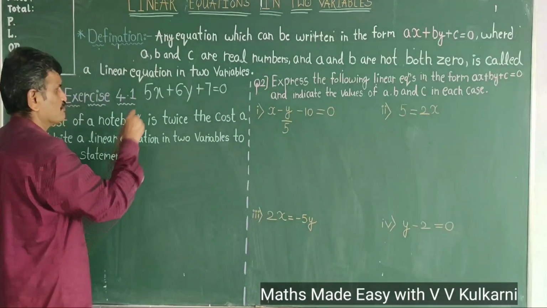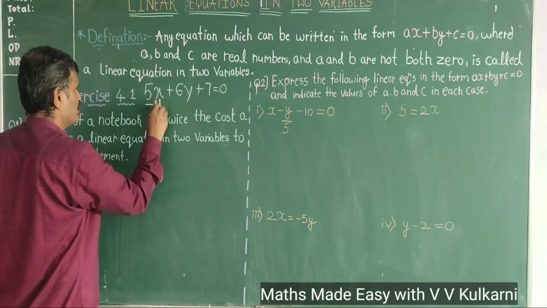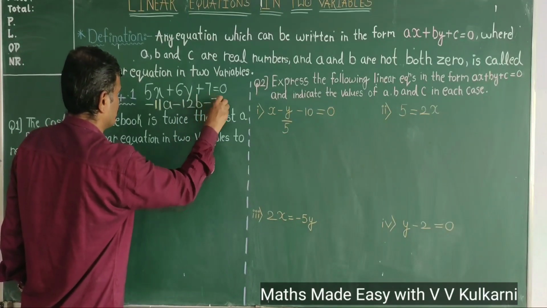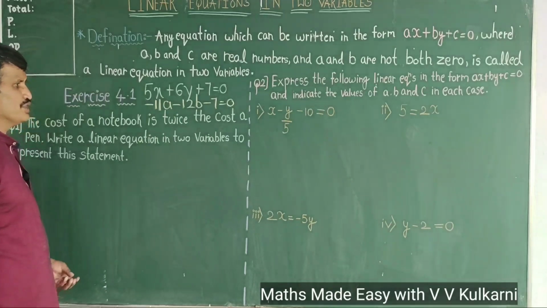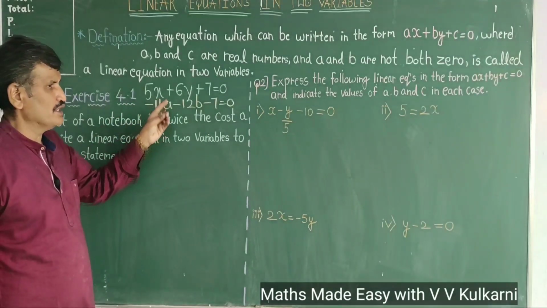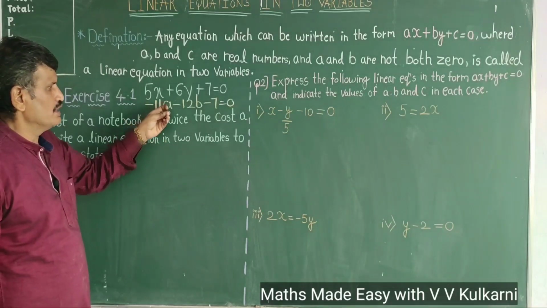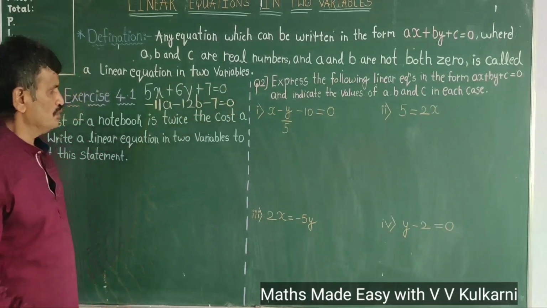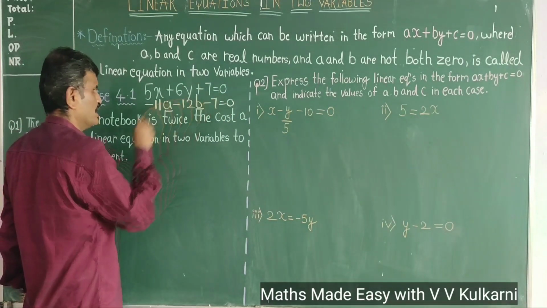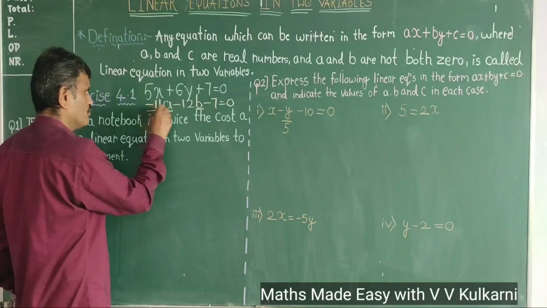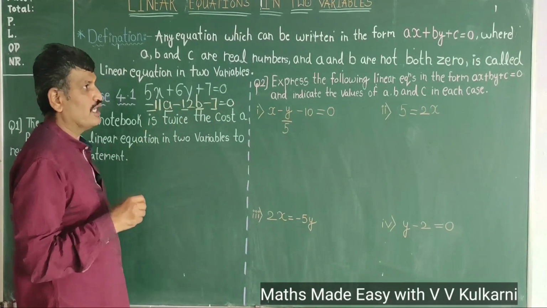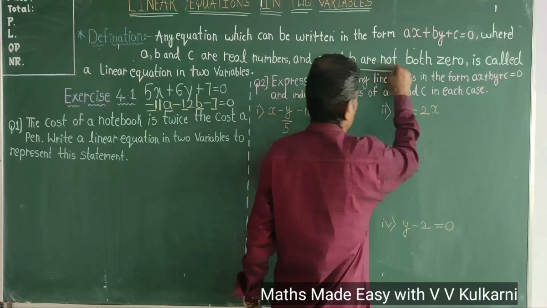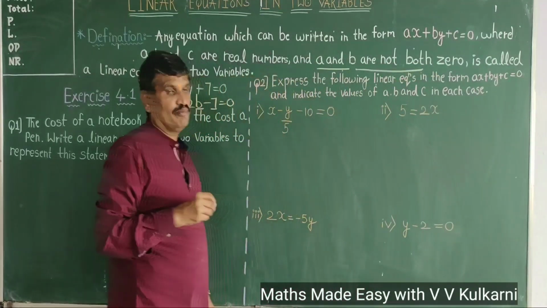Then suppose if I write like this, say, sir, minus 11a minus 12b minus 7 is equal to 0. Is it a linear equation in two variables? Yes, it is a linear equation in two variables because it can be written in the form of ax plus by plus c equal to 0, because there are two variables a and b, and the coefficients of the variables are negative numbers, they are integers. But what does it mean? a and b are not 0.